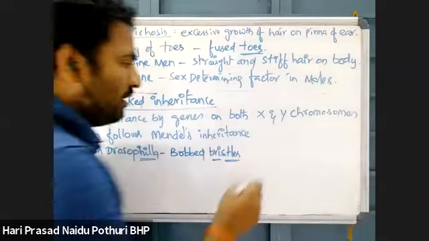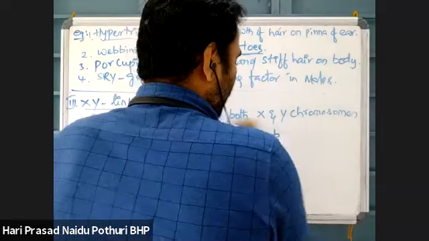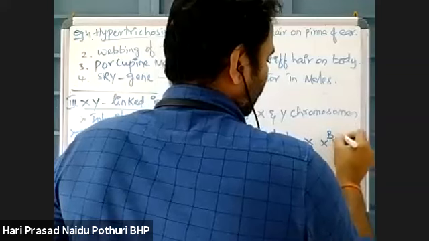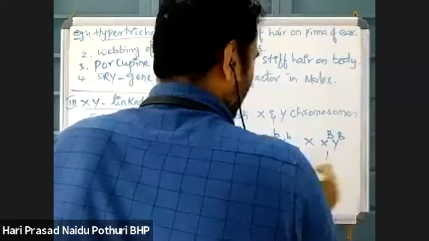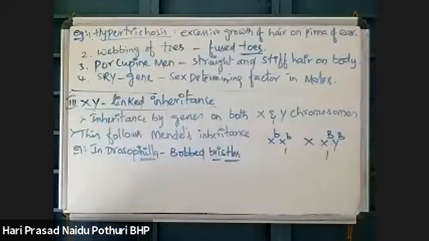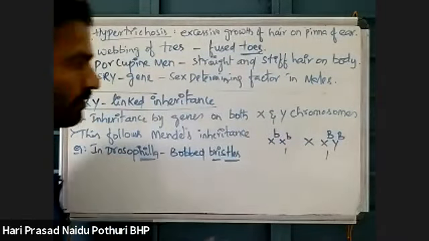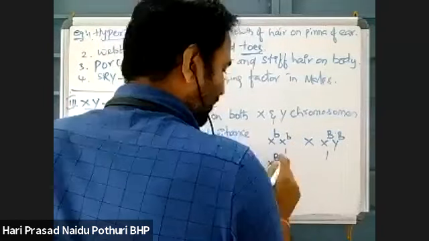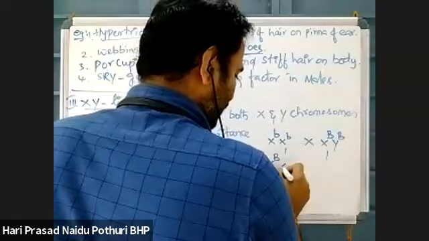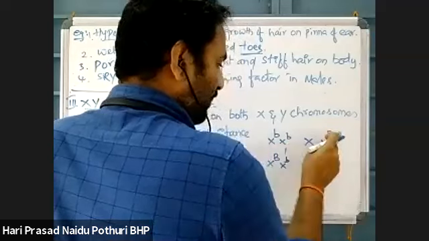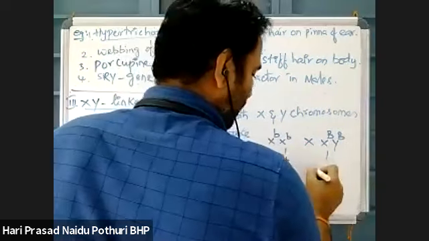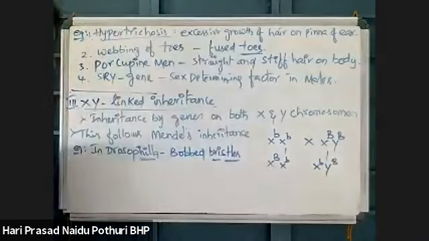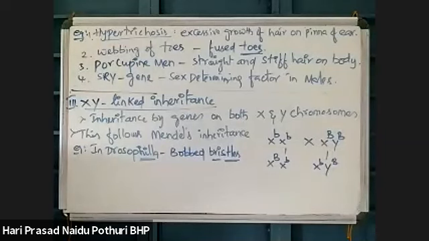Suppose, take an example, here the female is with the recessive condition and the male has the dominant condition. Then F1 is produced. This produces only one kind of gametes, so it can combine, and there is formation of X B, X small b, and X small b, Y capital B. There is production of two progeny in F1.